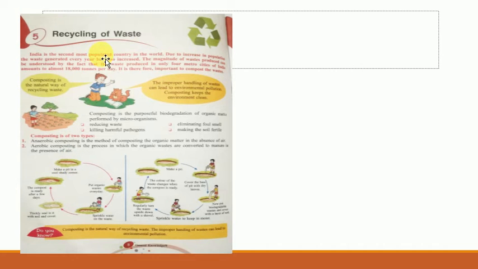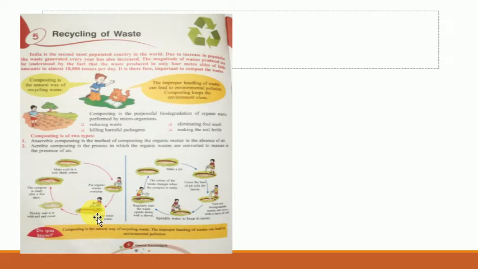Here you can see, first of all, in anaerobic composting, what you do is make a pit in a cool shady corner. A pit is a gadda, okay? Then you put your waste there every day. You then sprinkle water over it.